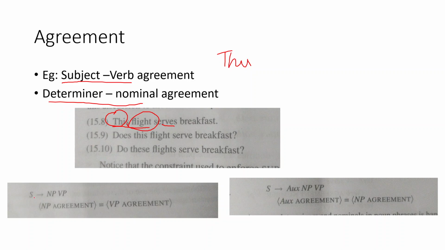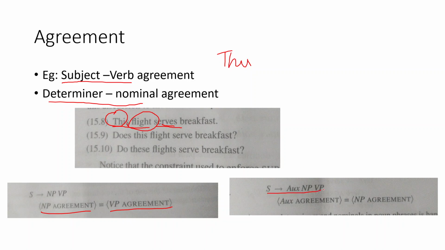So we have an example here. In the case of 15.8, it is a sentence, right? So we can have that the noun phrase agreement has to be compatible with the verb phrase agreement. Okay, so "this flight" means you should have "serves." If it is "these flights" means you have to have "serve." That is what this constraint says.